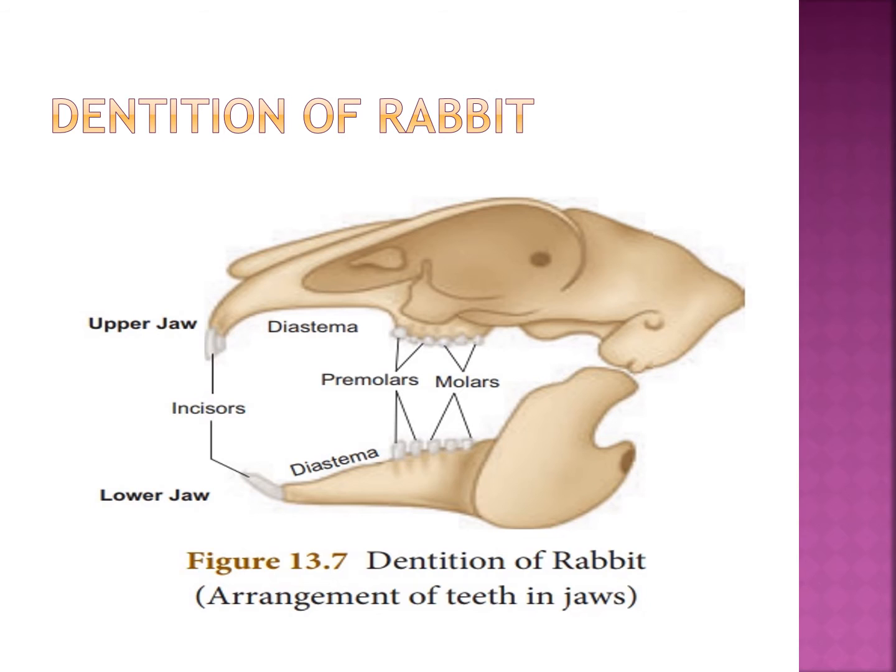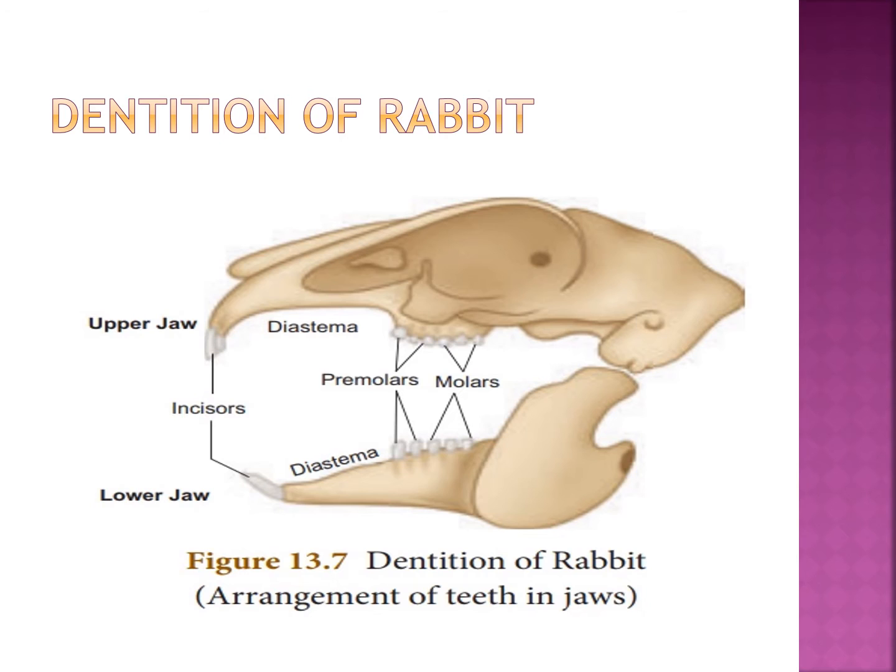The rabbit has two sets of teeth. One is permanent teeth, another is milk teeth. Milk teeth are in the young one, the permanent teeth in the adult.